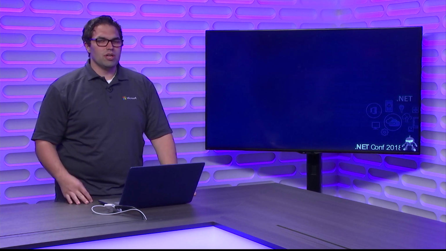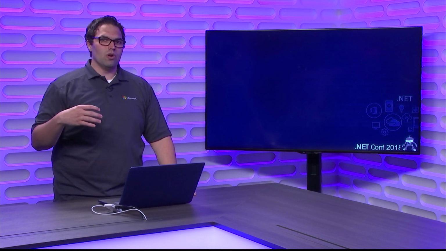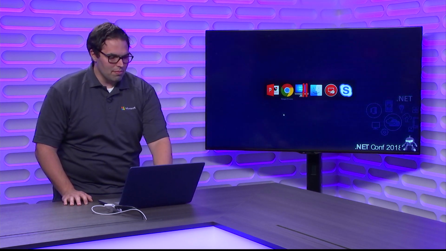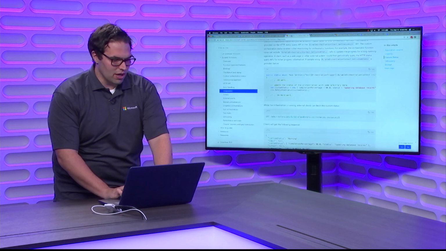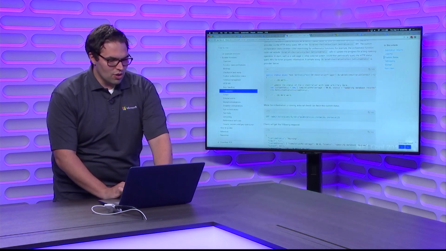Yeah, so the only thing I'll say in addition to the kind of tests I just ran, you can write unit tests for durable functions, and I encourage you to, so that you can use .NET test and make sure that your unit tests work. It gets a little tricky with durable functions because you might need to mock that orchestration context, but it is possible. There's a doc in the durable functions documentation that might go into it even a little bit more. So it's something we're aware of and want to improve, but you can definitely do that today for sure.